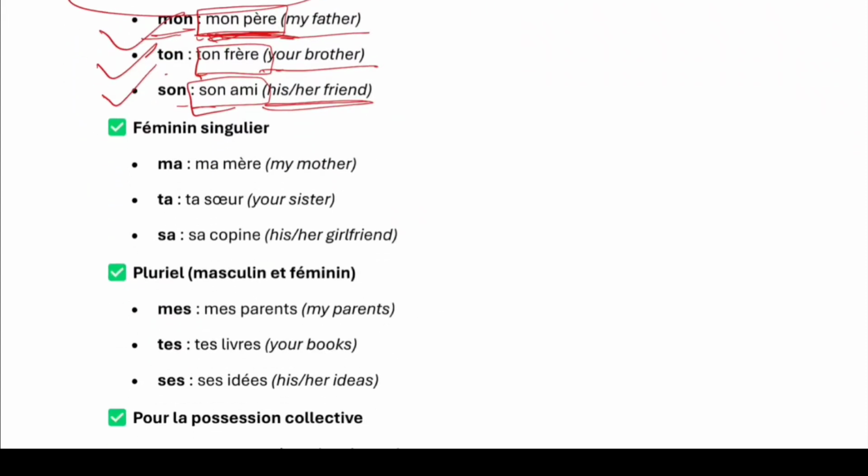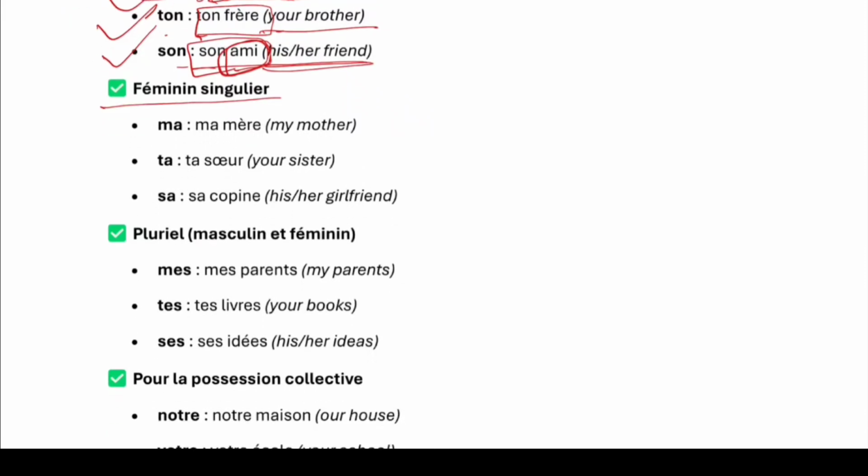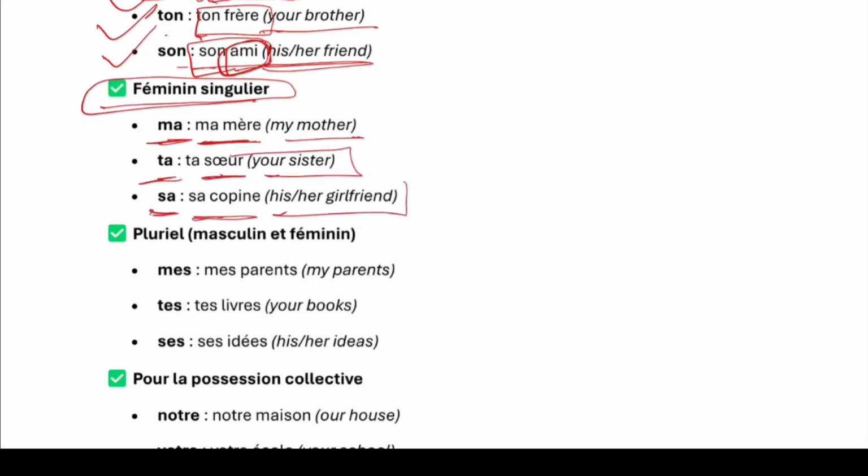It is the gender of the person or thing owned here, and not the gender of the speaker. Take a look at the feminine one. Ma, my mother, feminine singular. Ta sœur, your sister, feminine singular. Sa copine, his or her girlfriend.